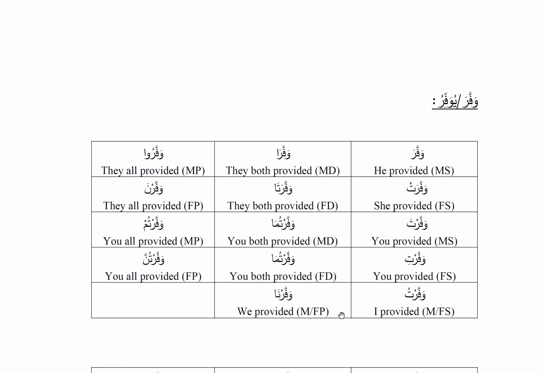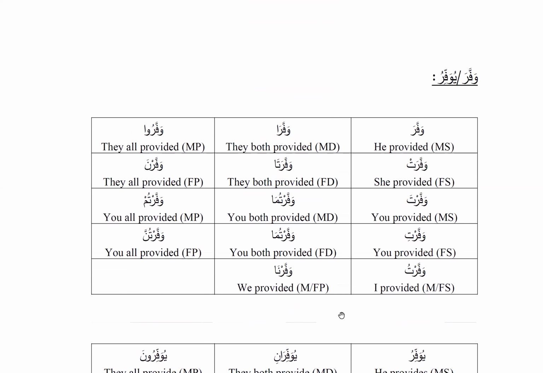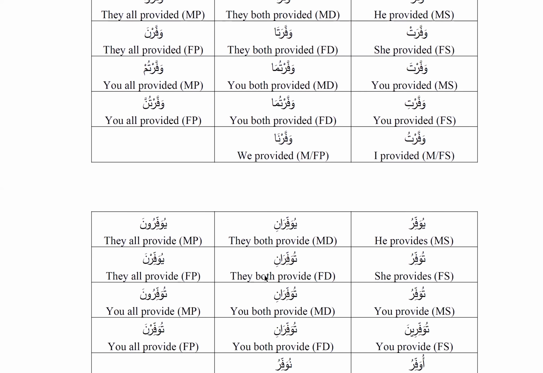Then we have وفر and يوفر. So وفر is to provide. So وفر, وفرا, وفروا, وفرت, وفرتا, وفرنا. This was for third person. Now coming to second person. So third person is ghaib, second person is مخاطب. وفرت, وفرتما, وفرتم, وفرتي, وفرتما, وفرتن. And first person is وفرت, وفرنا. First person we say متكلم. So I provided, we provided.